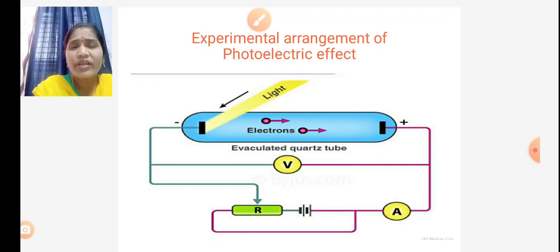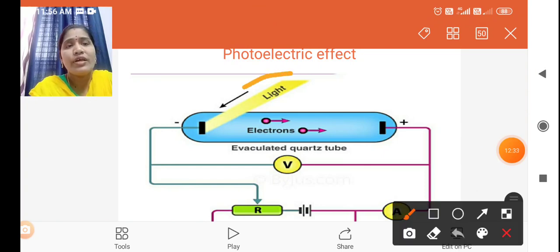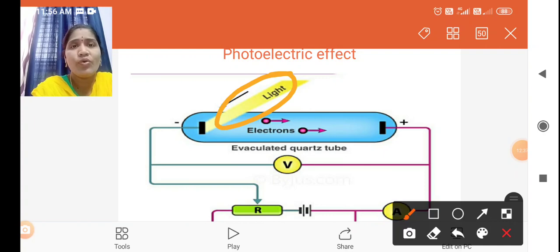Now, what is meant by intensity? Intensity means the number of incident photons. Here the light is incident on this metal plate. If the intensity of the light is more, that means the number of incident photons increases.